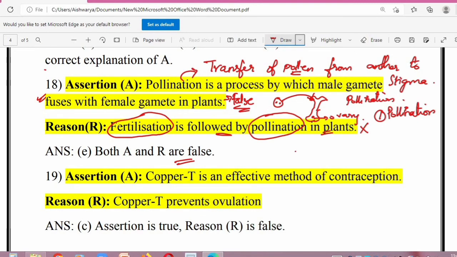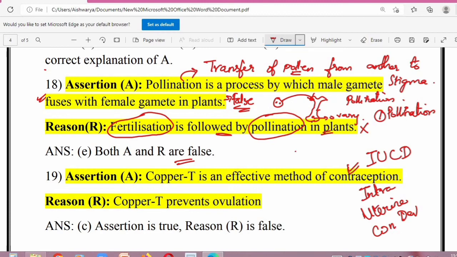Copper T is an effective method of contraception and copper T prevents ovulation. Okay. So copper T is an effective method of contraception. It is an IUCD, that is, intrauterine contraceptive device. All right. So copper T is known as an intrauterine contraceptive device, and it is an effective method of contraception.